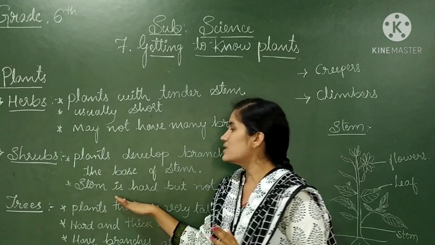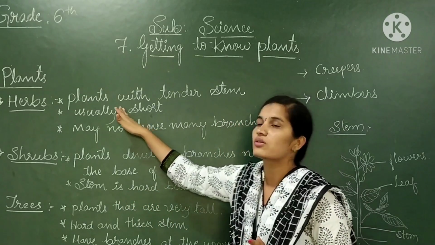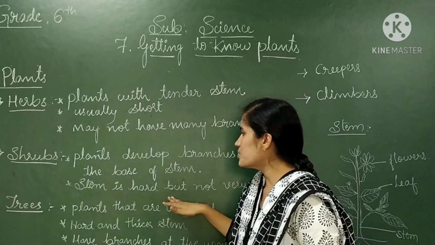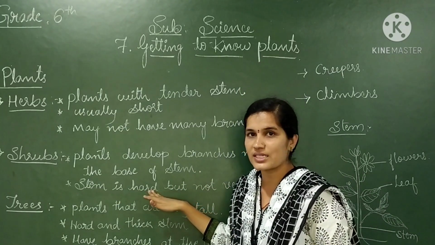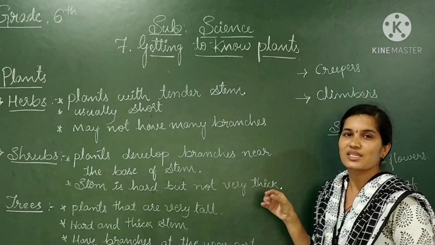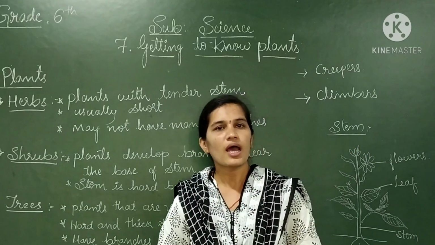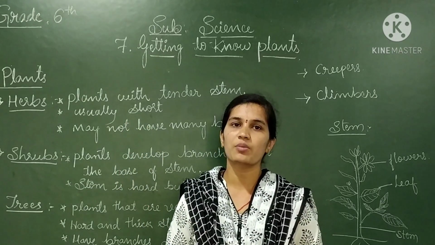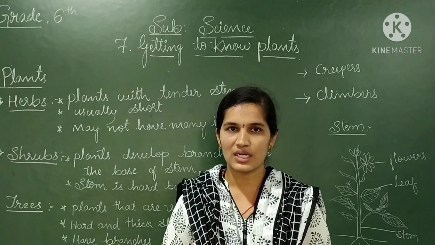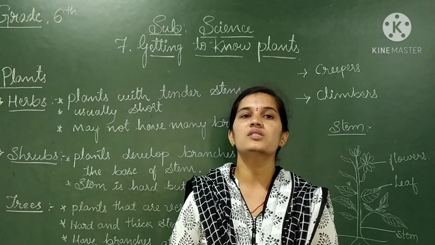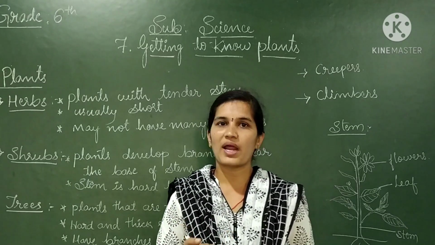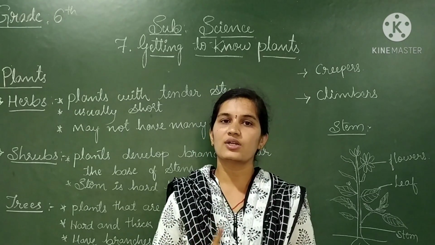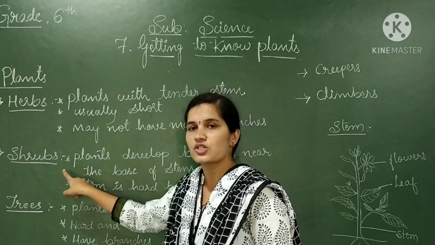And the second point is, here the stem is hard when compared to the herbs. In herbs it is very tender stem, but in shrubs the stem is hard in nature but not very thick. That is, a very thin stem will be available. But when compared to the herbs, in shrubs the stem is somewhat strong. We cannot break it easily. Example is flower bearing plants in your garden, just like marigold plant and rose plant. All those come under shrubs.